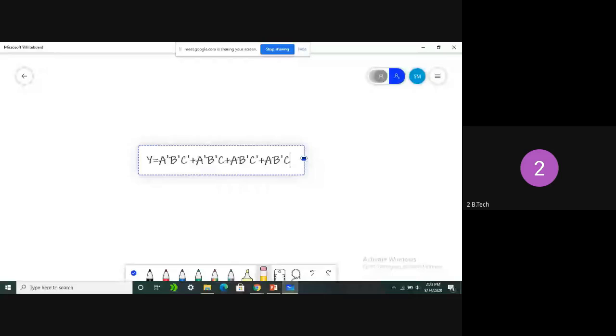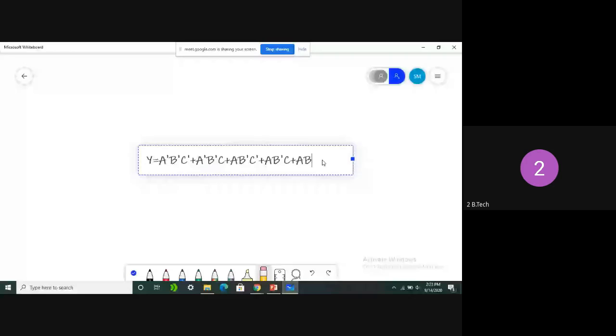Again, is there any other combination where we get output high? Yes, there is one more combination where y equals 1. That is 1, 1, 0. What is its value? 1, 1, 0 is 6. That is nothing but a, b, c bar. This is the actual Boolean expression.